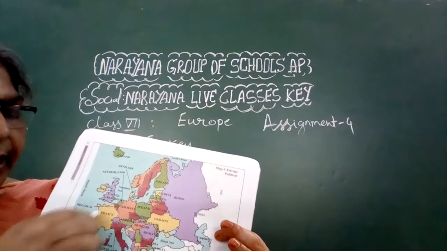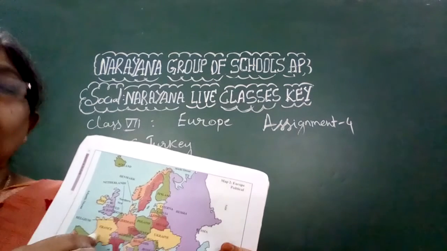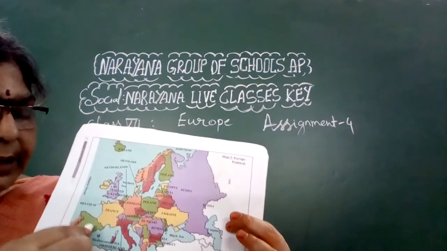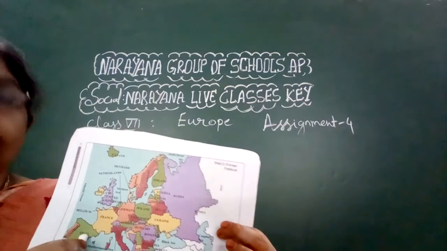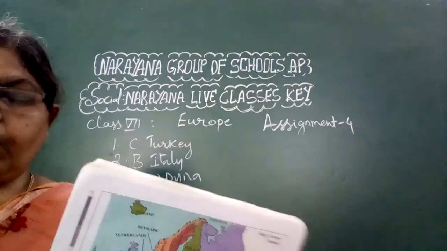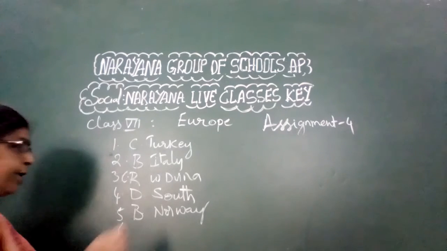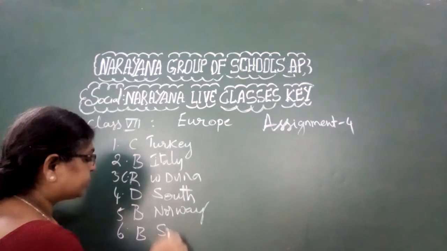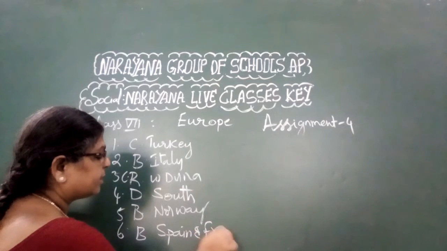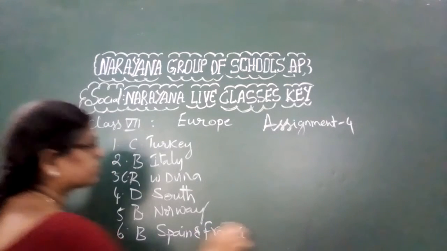See, this is Spain and this is France. So the Pyrenees are in between Spain and France. Option B, Spain and France. These are the MCQs, okay, children.